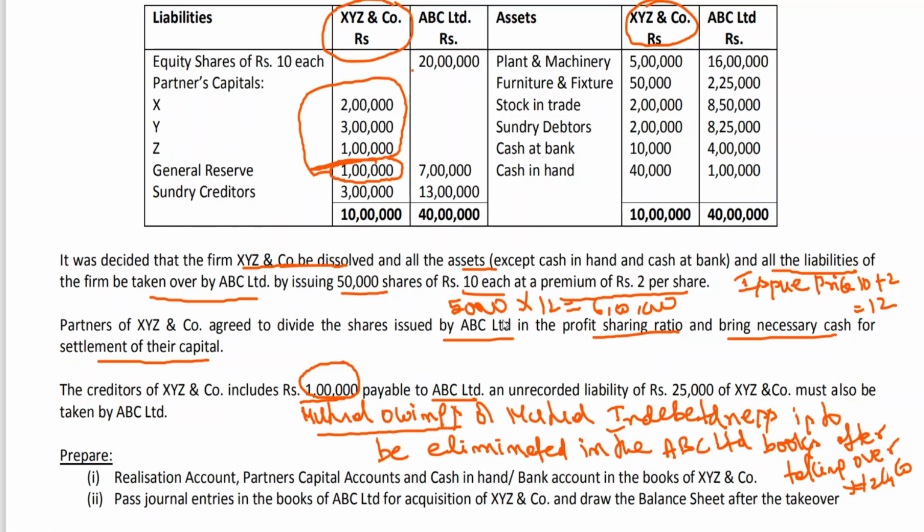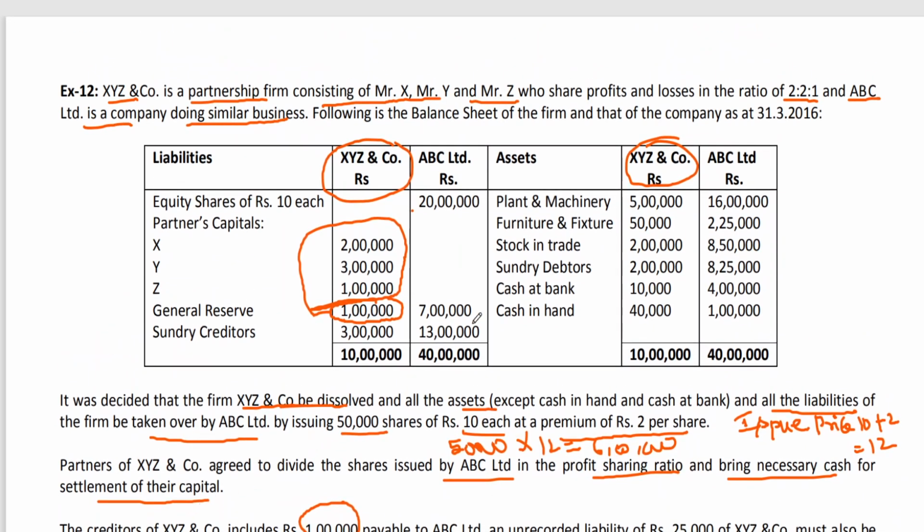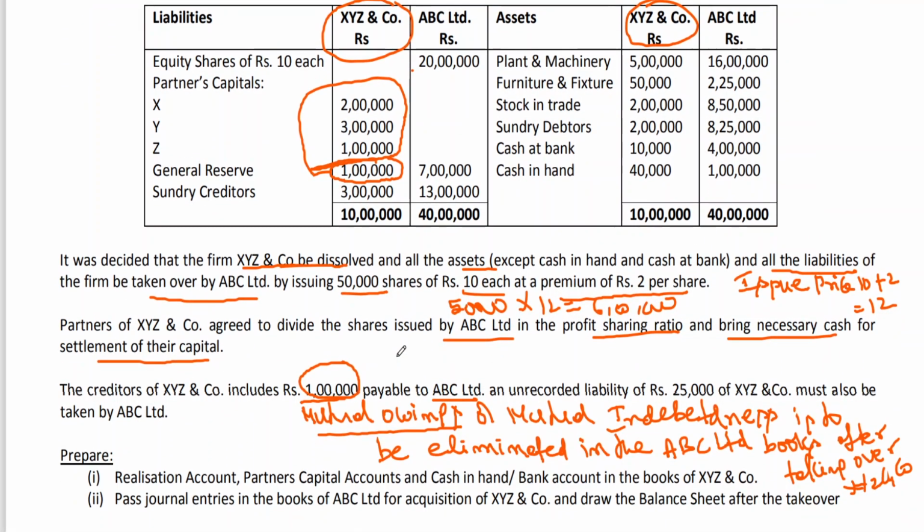Then you are issuing shares, in the ratio of what is the ratio? Profit sharing ratio. Profit sharing ratio means 2:2:1. Those shares you are giving to partners, then one partner may be getting more, one partner may be getting less. So after doing it, if any partner has got more shares, he should bring cash, so that the accounts can be settled. Clear to all of you?